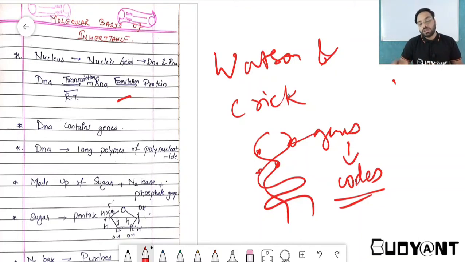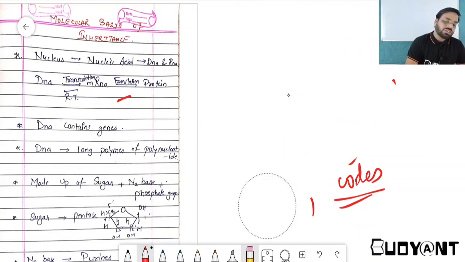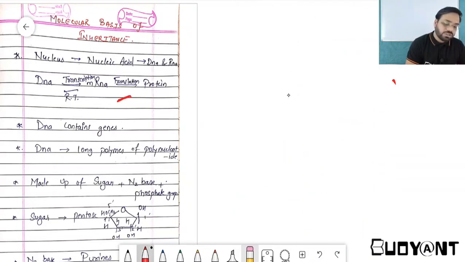These are transferred from one generation to another generation. Okay, so Watson and Crick were two scientists. We will discuss further about how they made the double helical structure, what are the bonds present in it, and how the structures look like, what is the helical turn present over there. So in further classes we will discuss more about this.